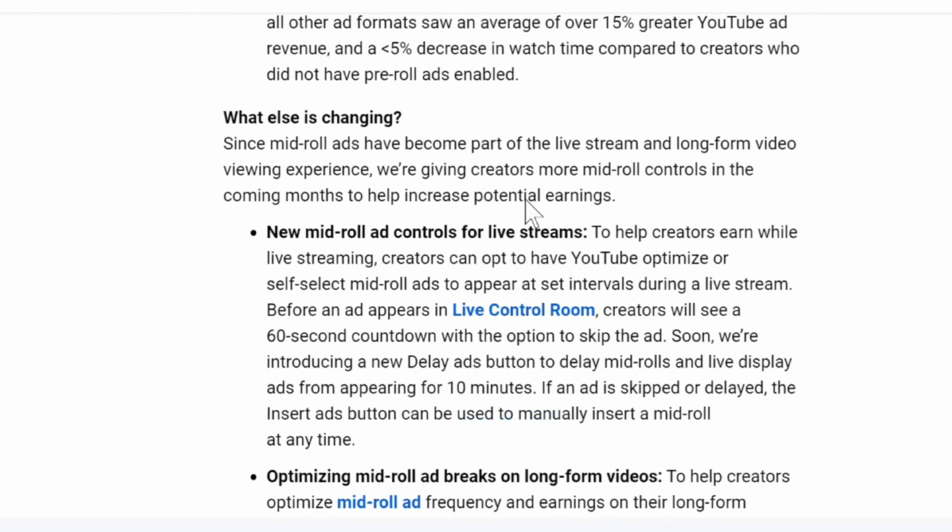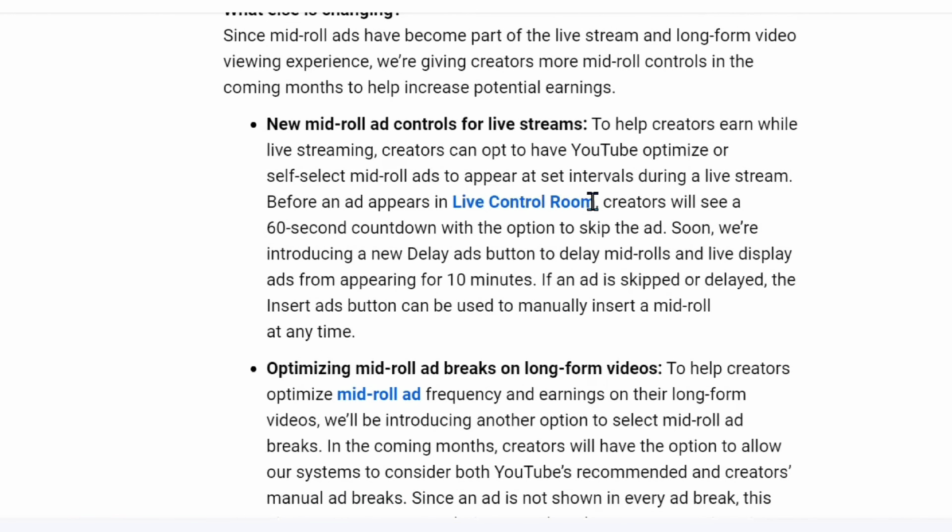Since mid-roll ads have become part of the live stream and long-form video viewing experience, we're giving creators more mid-roll controls in the coming months to help increase potential earnings. New mid-roll ad controls for live streams. To help creators earn while live streaming, creators can opt to have YouTube optimize or self-select mid-roll ads to appear at set intervals during a live stream.